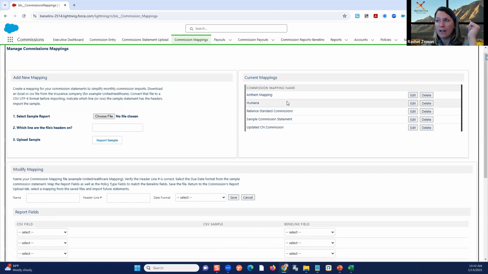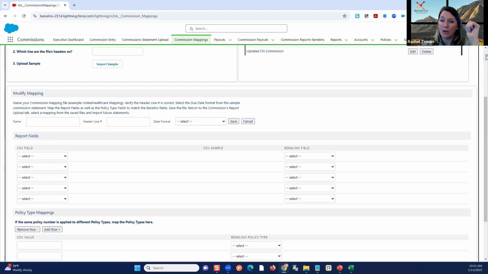go in and go, oh, I got an error. Humana, we only sold medical last year. We started adding dental and vision. I can go in here and I can edit and I can add those values so I can continue on with my day instead of having to send a support case in. We're giving you that access and visibility.